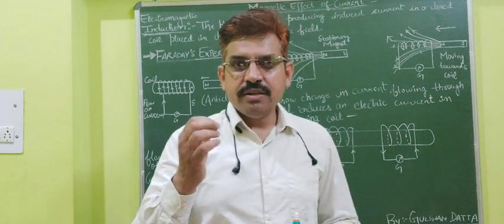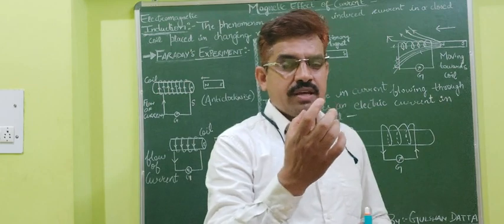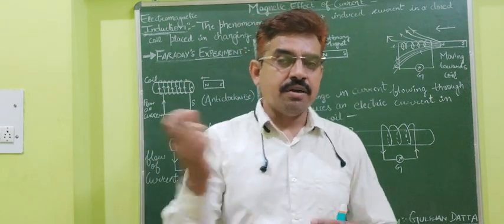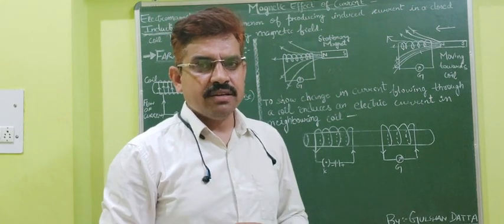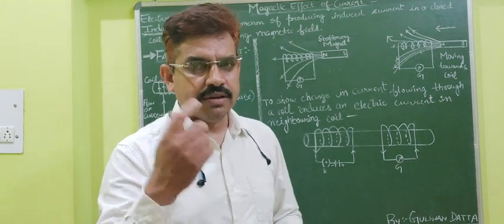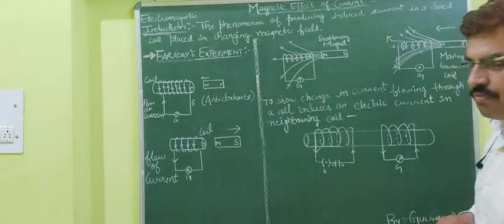Flux means just like a flow of water. First of all, water is flowing with a constant velocity, then I increase the pressure and water is coming with a large velocity. So that is the meaning of flux. We will discuss this later in higher classes, when we discuss magnetic flux. That is the meaning of magnetic flux.